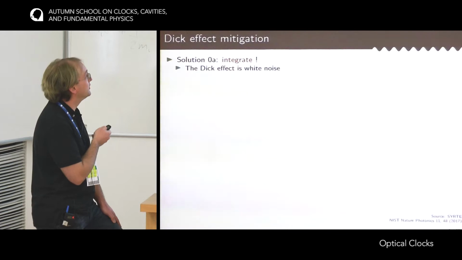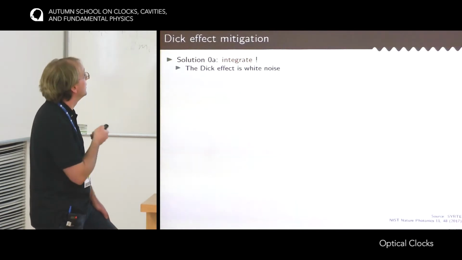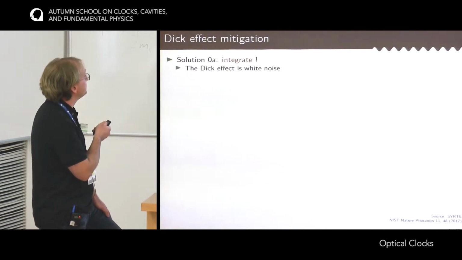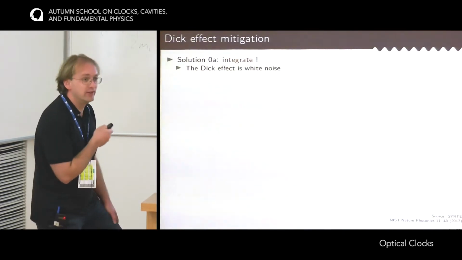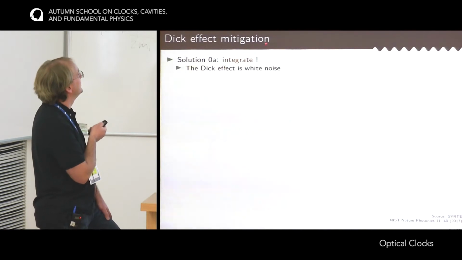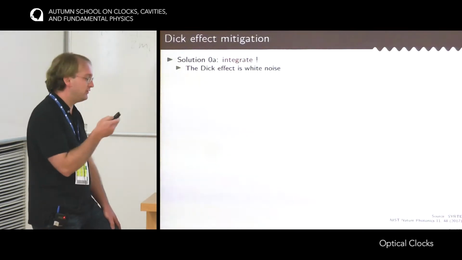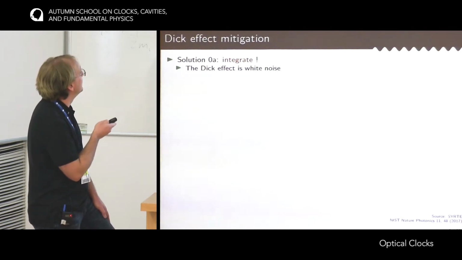So the Dicke effect is white noise, so it's independent from cycle to cycle. And so if you have your clock running during the night while you sleep, then the problem is solved. You just average out the Dicke effect. Okay, but in the long term, it's not such a clever idea. Maybe there are other ideas.